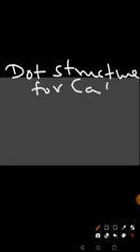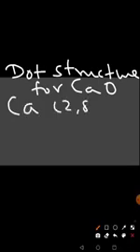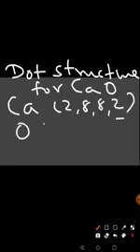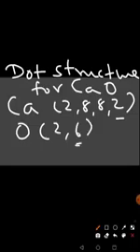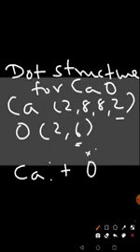Let's now do the dot structure for calcium oxide. You know calcium has atomic number 20, and electronic configuration will be 2, 8, 8, 2. So 2 valence electrons. Oxygen atomic number is 8, electronic configuration is 2, 6, so the number of valence electrons is 6. When you are representing the dot structure, you will write calcium with 2 valence electrons combining with oxygen, which has 6 valence electrons.